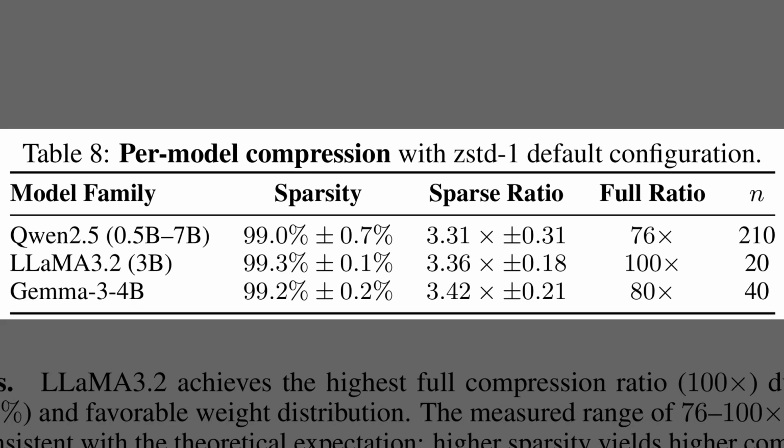Alright, since the optimizer settings force updates to be small, Table 8 demonstrates how this translates into massive compression gains across different architectures. It lists performance metrics for model families like Qwen 2.5, Llama 3.2, and Gemma 3. The second column reveals that sparsity is consistently robust, staying above 99% in every case. Consequently, the full compression ratios in the fourth column range from 76 times to 100 times. Llama 3.2 is particularly notable as its slightly higher sparsity enables a full 100-fold reduction in data transfer.